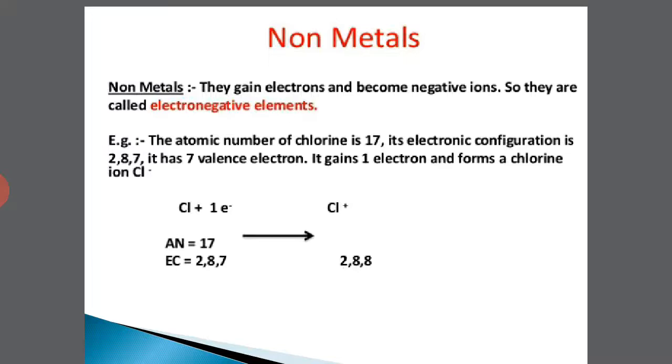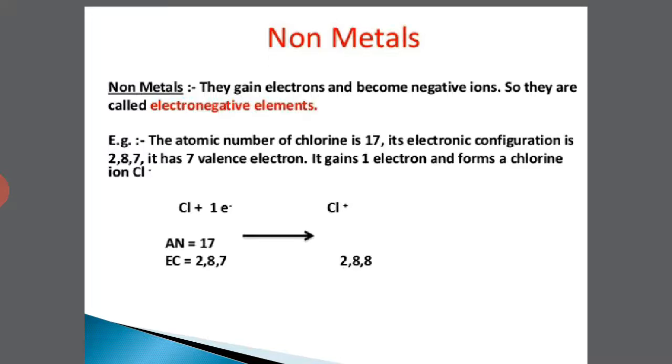We all know this. Electronic configuration is 2, 8, 7. It has 7 valence electrons. Valence means in the outermost shell it gains 1 electron and forms a chloride ion, Cl minus.